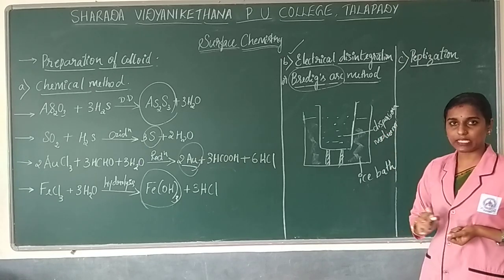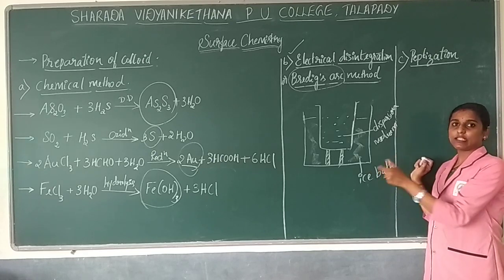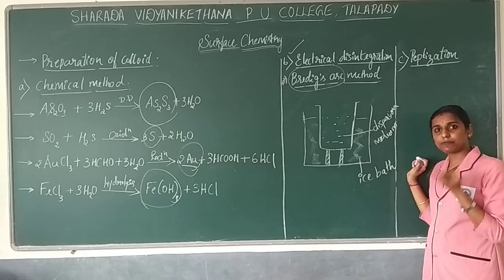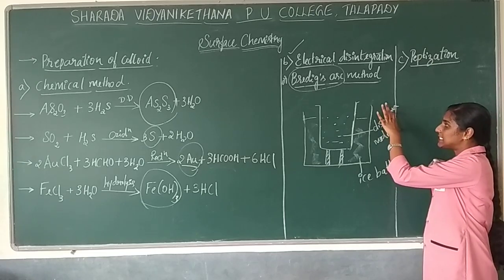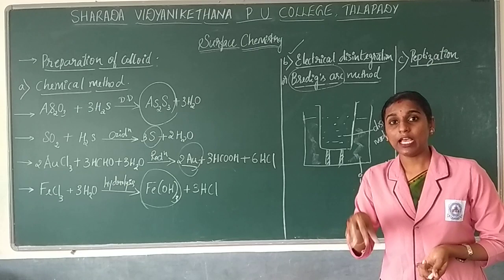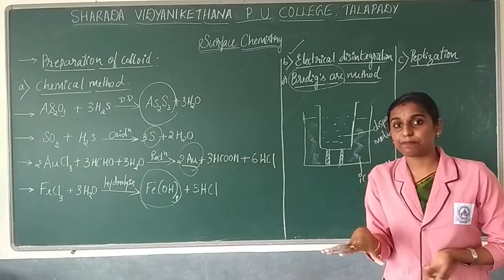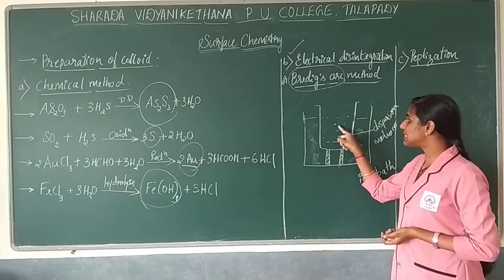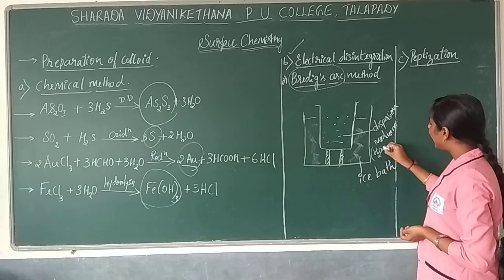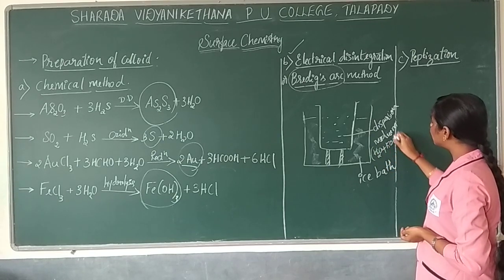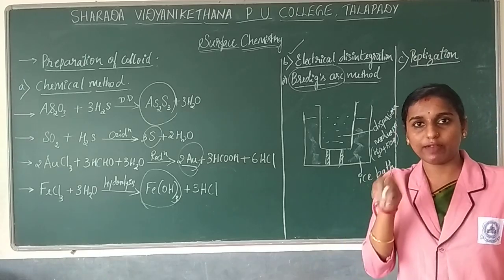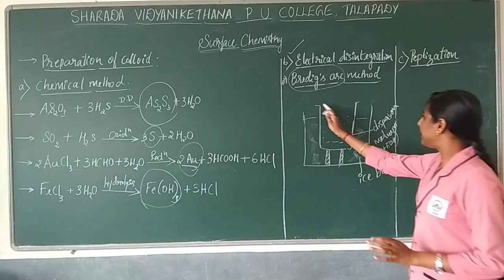You know what is meant by dispersion medium, because colloids in the sense need two phases: the dispersed phase as well as the medium. So this is the dispersion medium where your dispersed phase will get dispersed. So as I said, the dispersion medium will have water along with potassium hydroxide solution, KOH, a mixture of it, and it will be taken in this beaker.